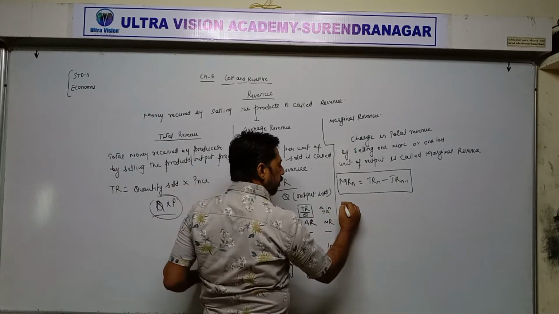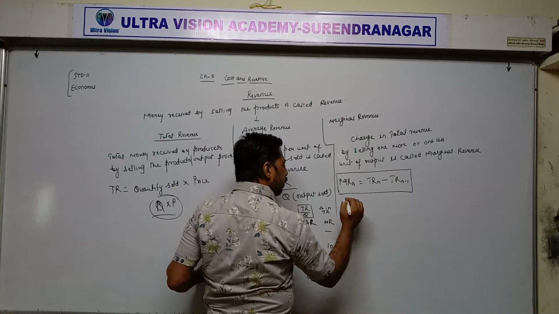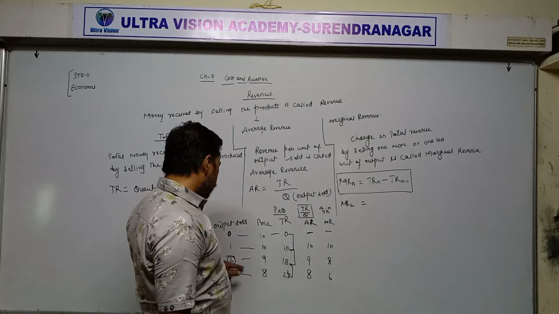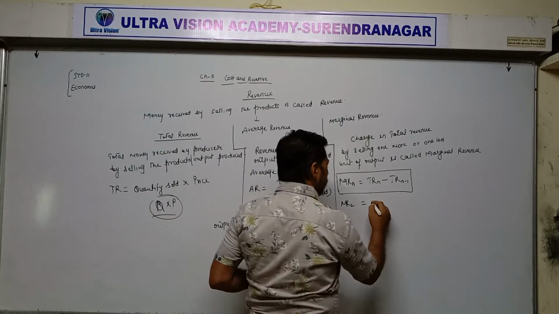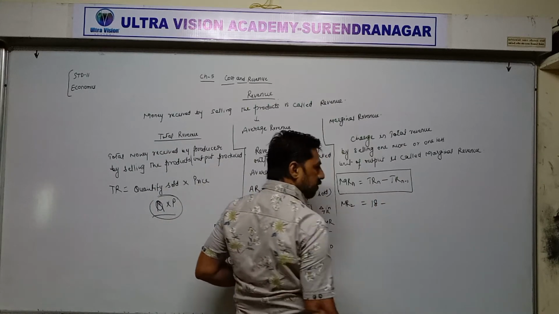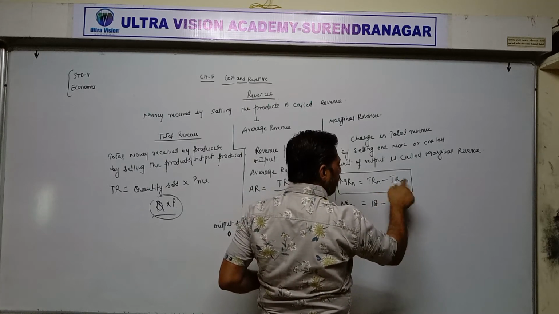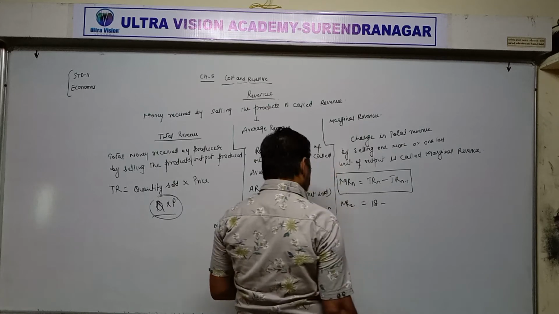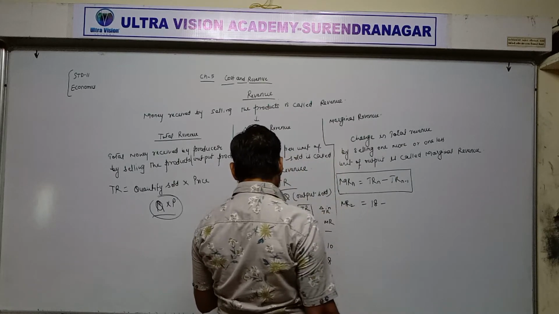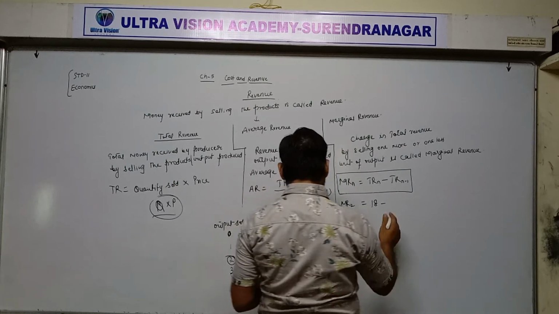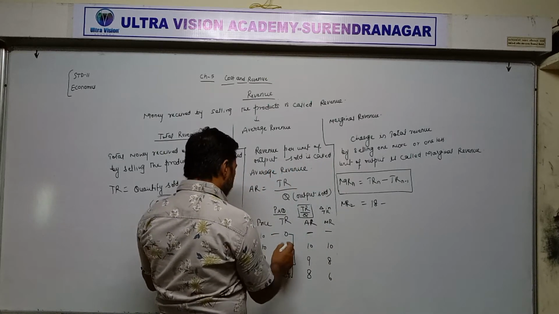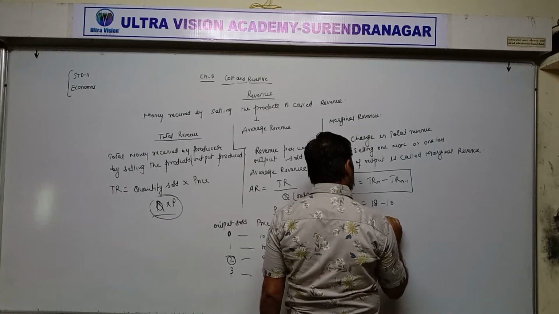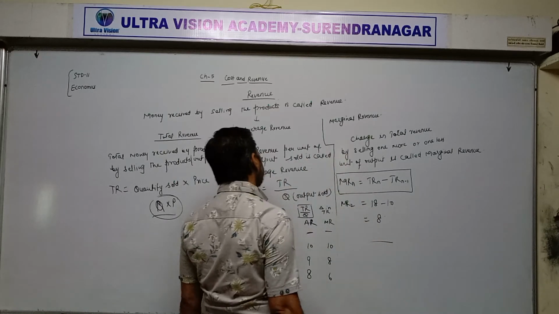So MR2 is equal to, what is the total revenue of 2 units? Total revenue is 18 minus total revenue n minus 1, so n is 2, 2 minus 1, 1. So we take the total revenue of 1 unit, that is 10. So 18 minus 10, it becomes 8. In this way you can apply this formula.